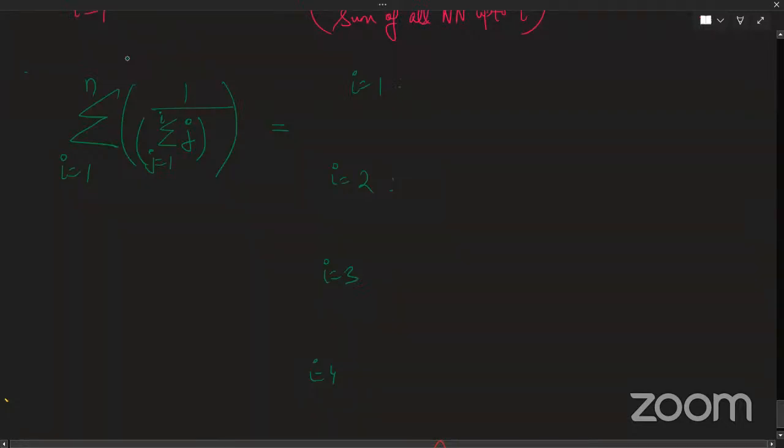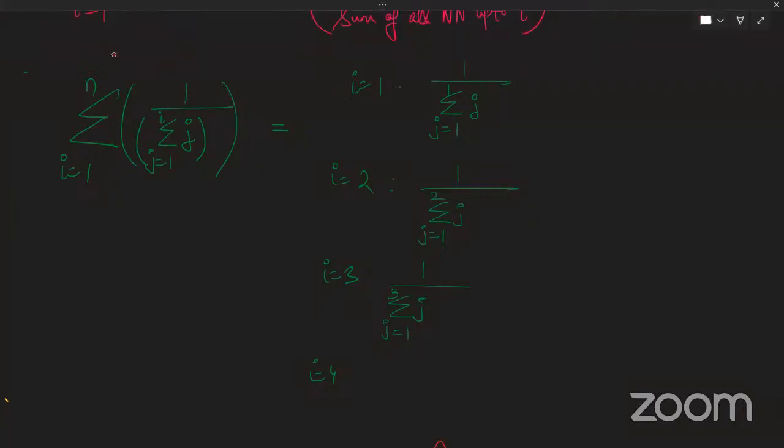So when my bigger sigma gives the value of i as 1, my term is 1 by sigma j, and j goes from 1 to i, so basically j goes from 1 to 1. Same thing with the second term: j goes from 1 to 2. The same thing, 1 by sigma j, j going from 1 to 3.